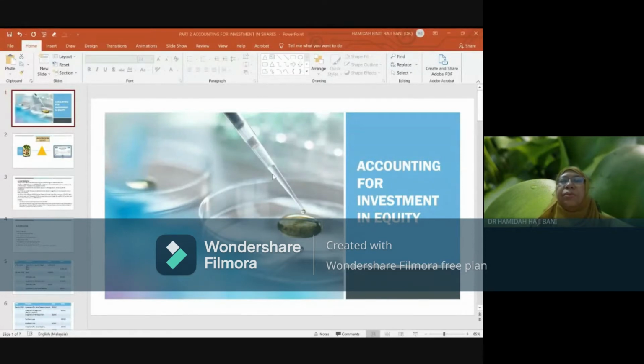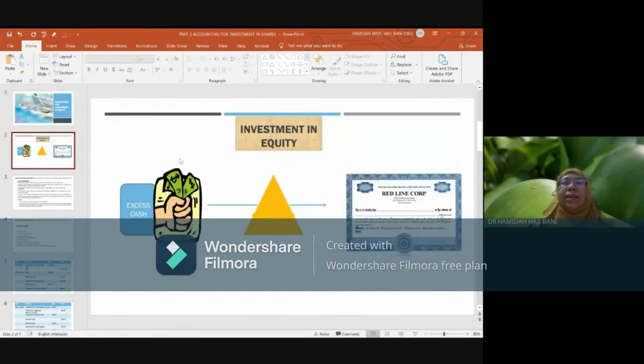We are going to move on to the next topic, that is on accounting for investment in equity. This is in continuation to the first introduction to accounting for investment in equity, sukuk, and other instruments. So now we move on to how to record it into the accounting record on investment in equity. Okay, let us have a look again into what is investment in equity. I think this is just to refresh your memory with regard to what investment in equity is all about.